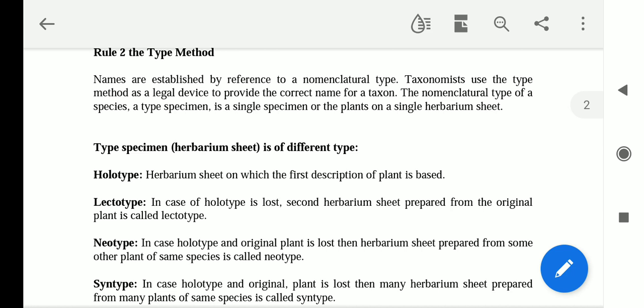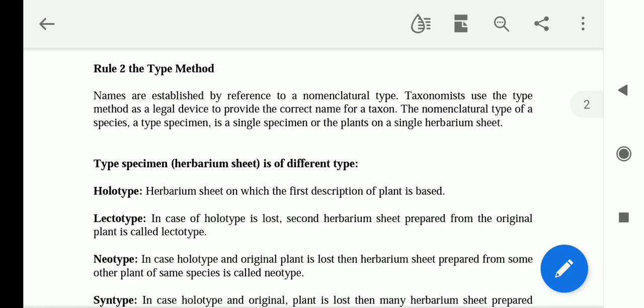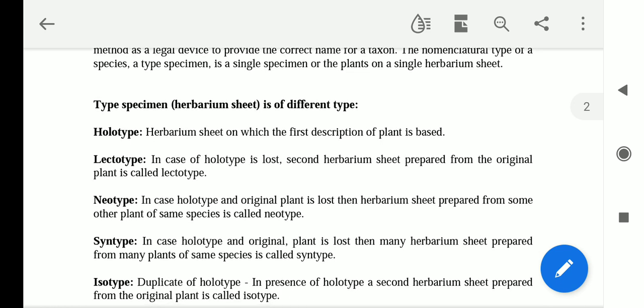Come to our actual topic, that is type concept. The type specimen, that herbarium sheet, is of different types. This is the most important thing in this subtopic. Types of type specimens. Okay, holotype: the herbarium sheet on which the first description of the plant is based.